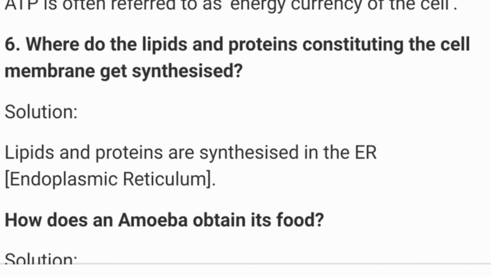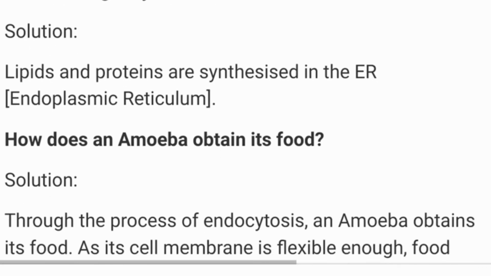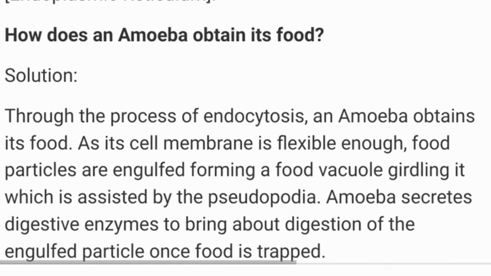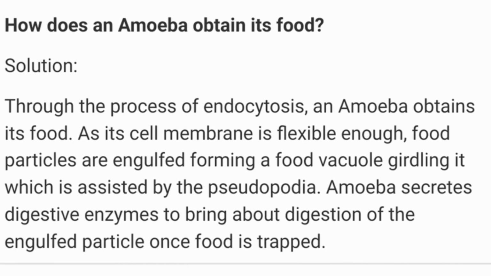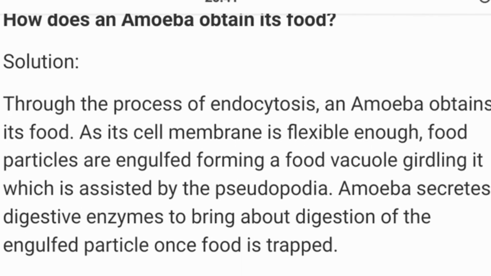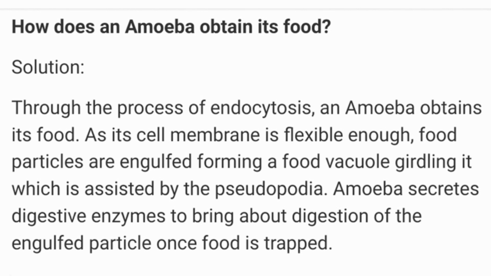Where do lipids and proteins constituting the cell membrane get synthesized? Lipids and proteins are synthesized in the endoplasmic reticulum and mainly in the SER, that is smooth endoplasmic reticulum. Next one, how does an amoeba obtain its food with the help of its arm-like structure, pseudopodia?